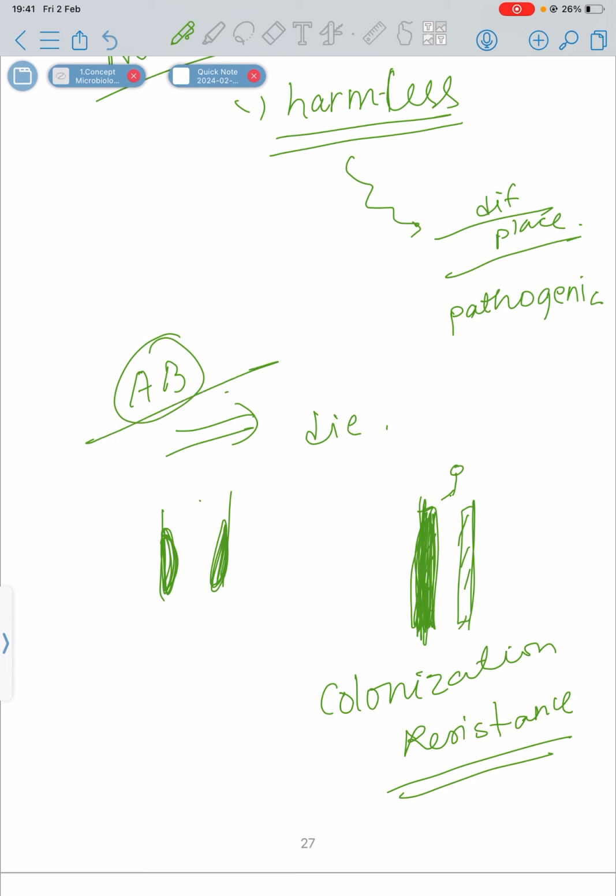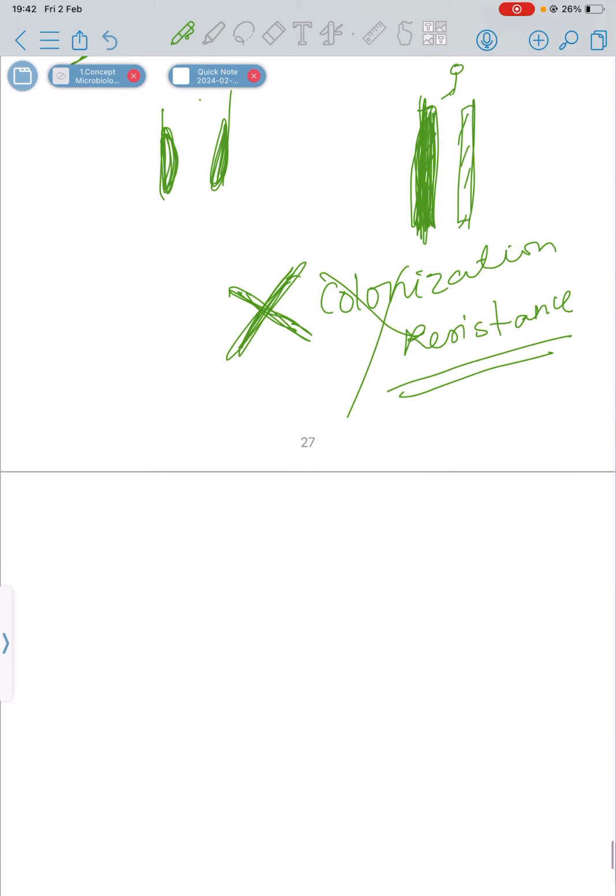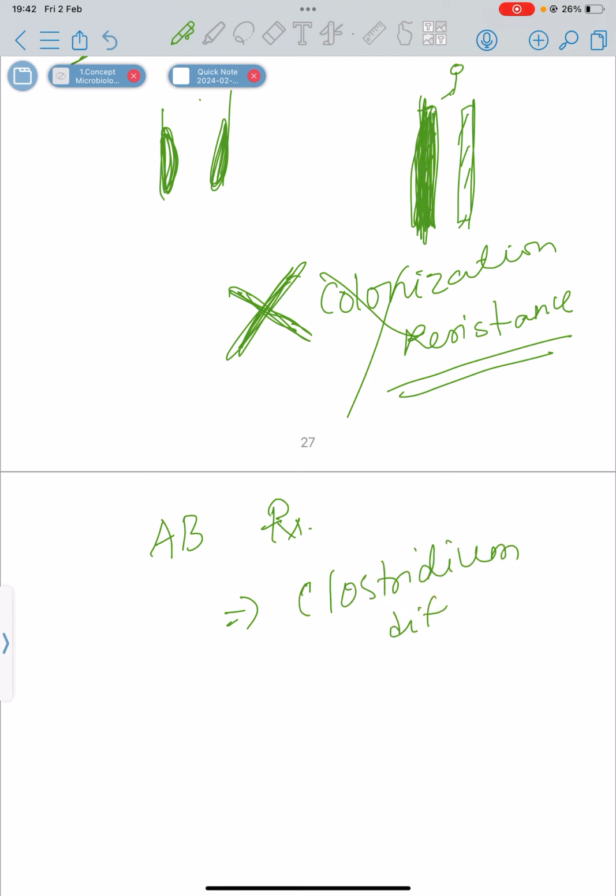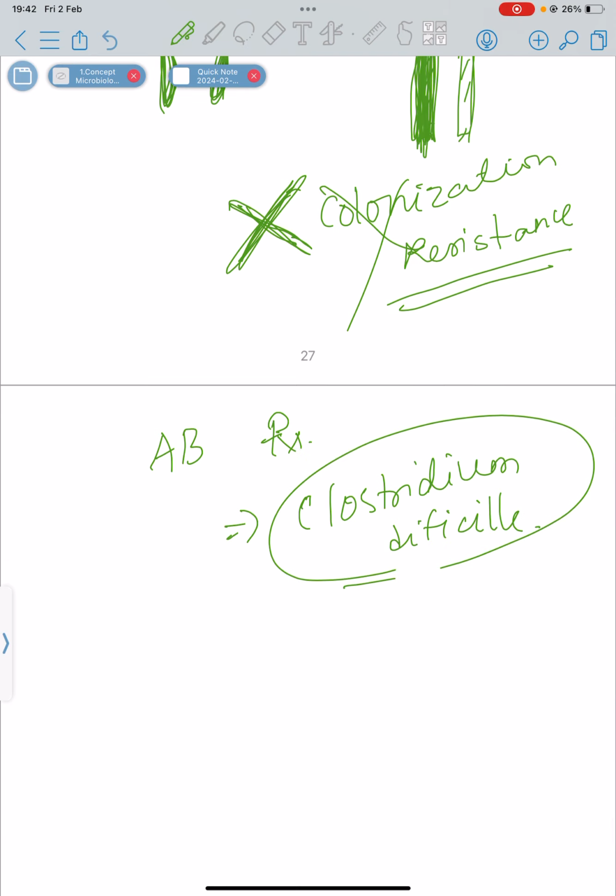But if we give any antibiotic therapy, what happens is that normal flora die out. So there is no colonization resistance. When there is no colonization resistance, there can be opportunistic infections as well as superinfection. One such superinfection caused by antibiotic treatment is the infection by Clostridium difficile. Clostridium difficile causes superinfection. It basically causes pseudomembranous colitis.